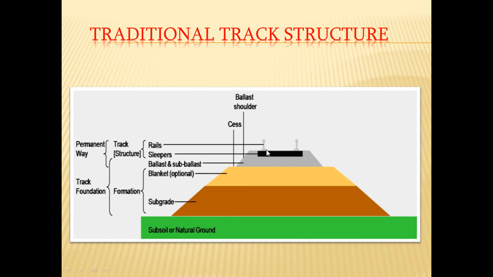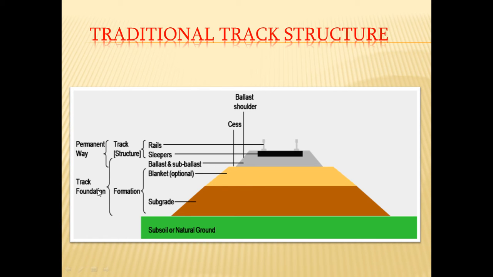As you already know, the various components of permanent way are rails. These are the two rails running parallel to each other. Then the rails are resting on sleepers and are connected to the sleepers. Then the sleeper is resting on ballast or crushed stone, also called the ballast and sub-ballast portion. And this entire structure, that is rail, sleeper and ballast, is resting on a formation part.